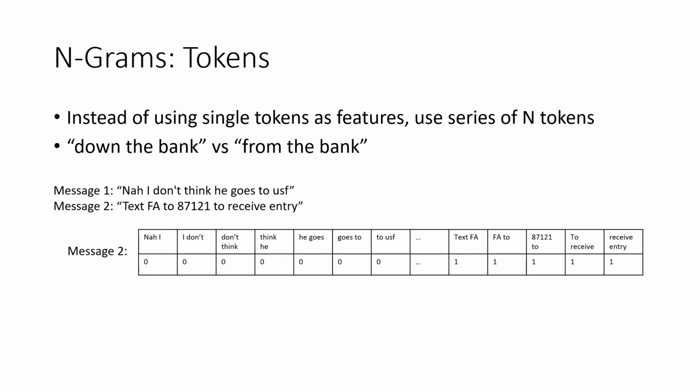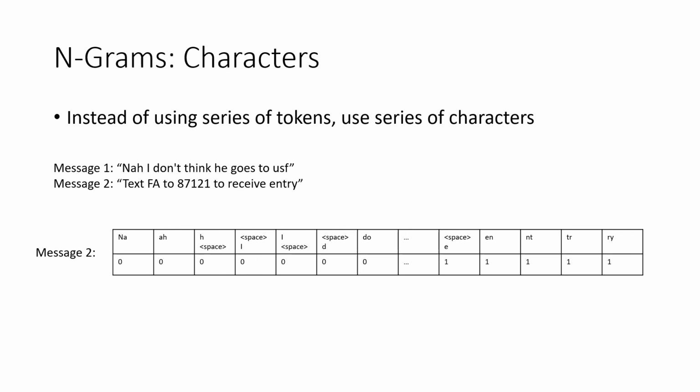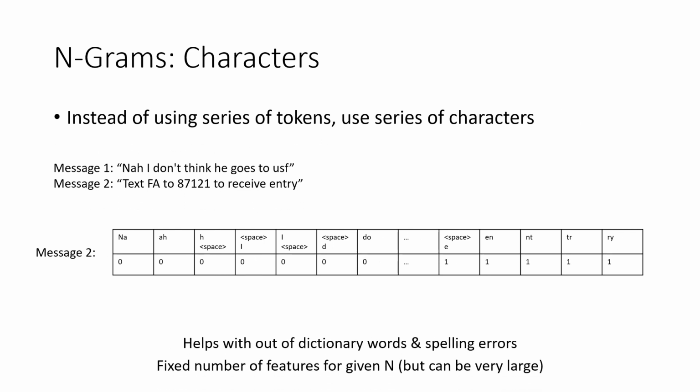So these things we will just categorize. For example, use n-grams when you have a lot of data, use many features. Then character n-grams help without dictionary words and spelling errors, with a fixed number of features.